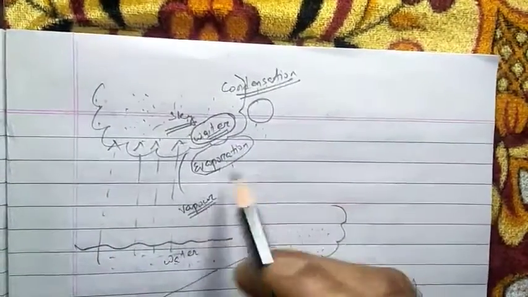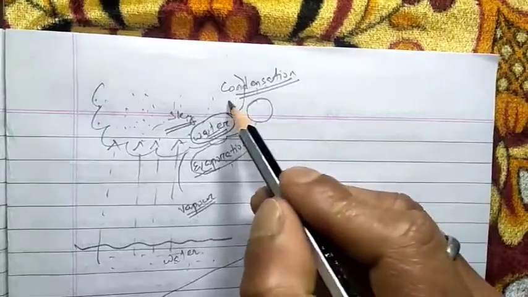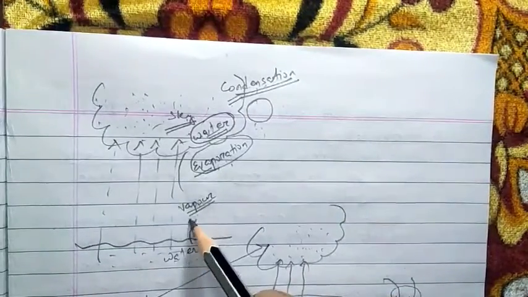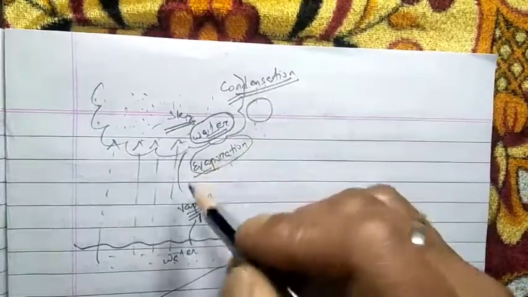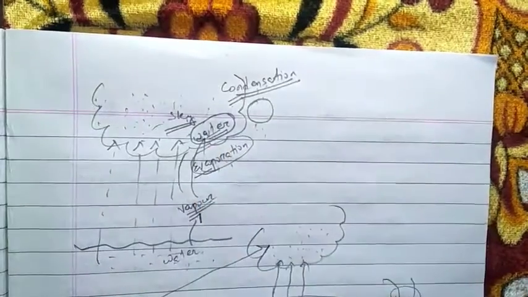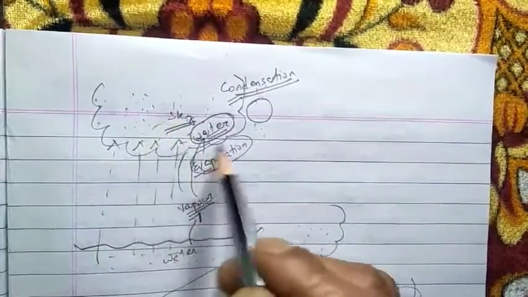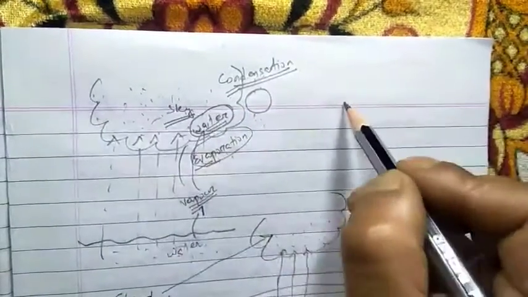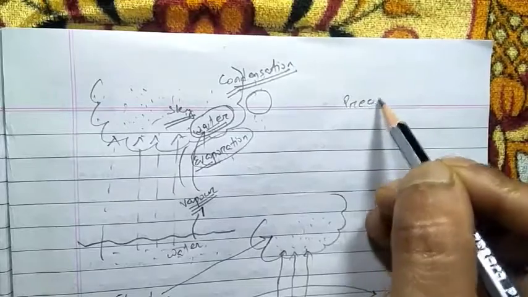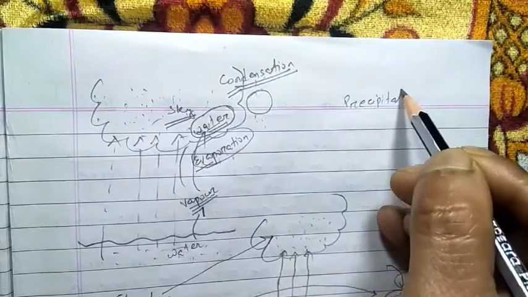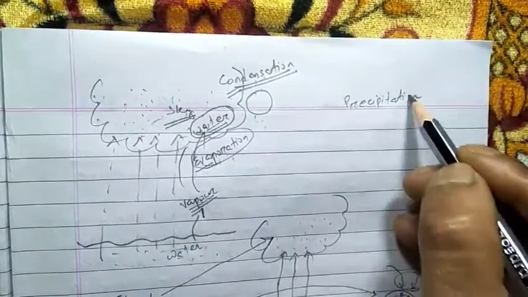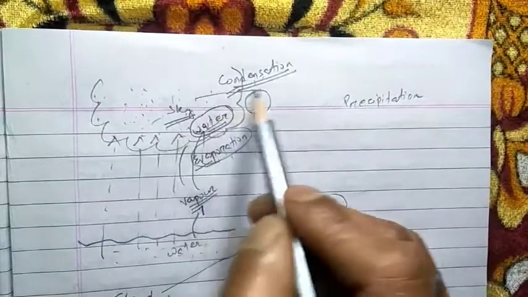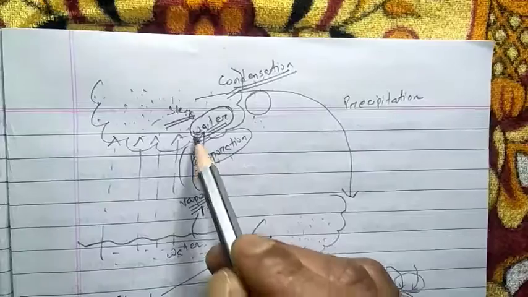We discussed the process of evaporation, and we discussed the process of condensation. In evaporation, water changes into vapor. In condensation, this vapor changes into water and clings with the dust particles present in the atmosphere. Now through the process of precipitation, the water which is there in the atmosphere generally comes down again on the earth's surface.